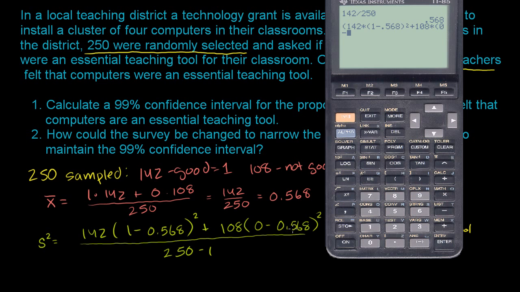You could obviously do parts of this in your head, but I'm just going to write the whole thing out there. And then all of that divided by 250 minus 1, which is 249. So our sample variance is, well, I'll just say 0.246.